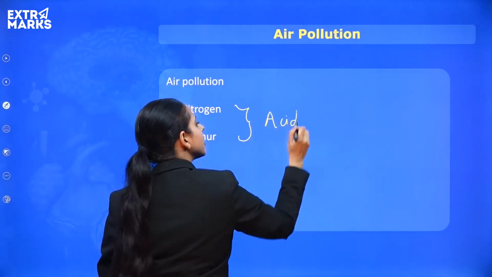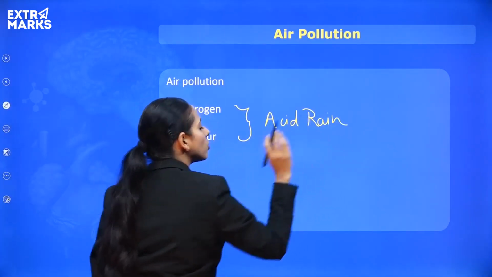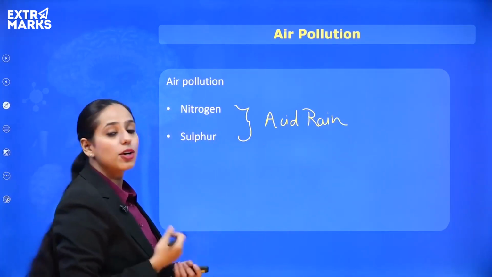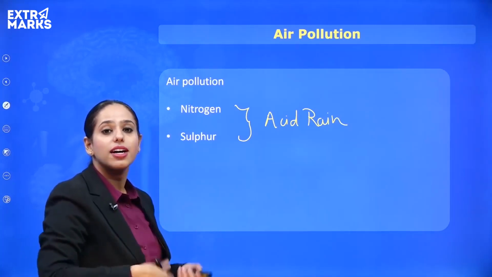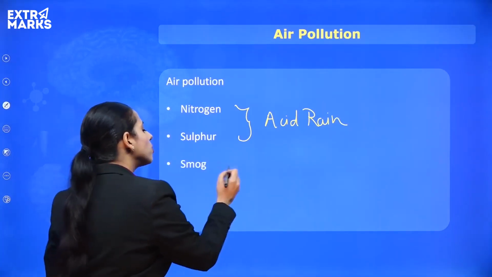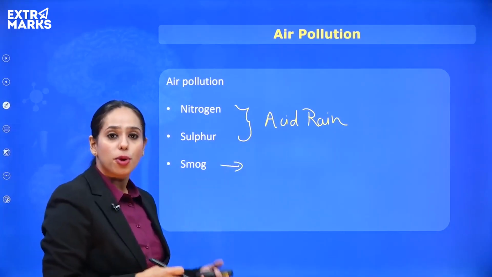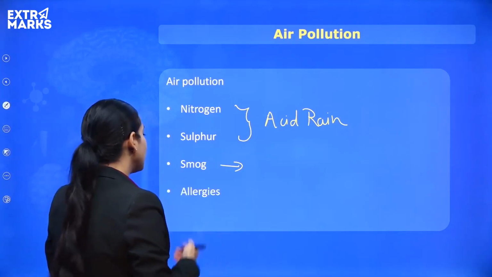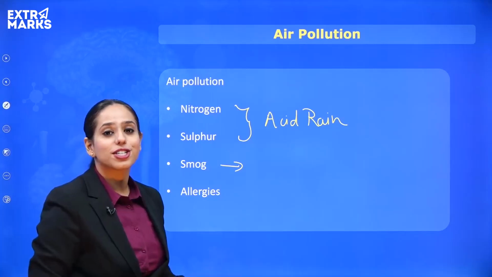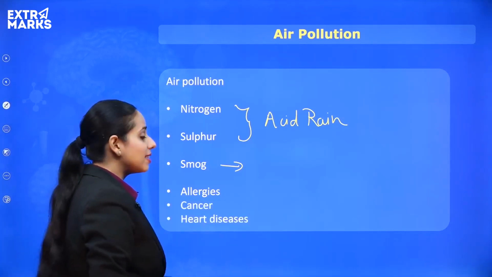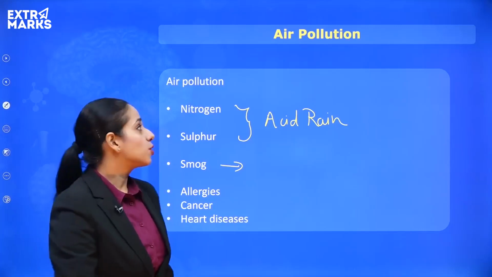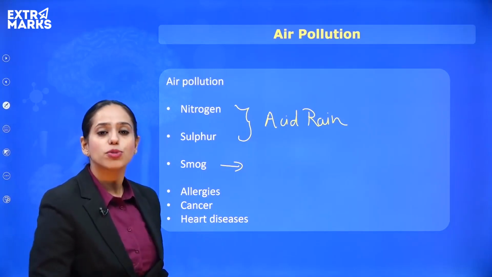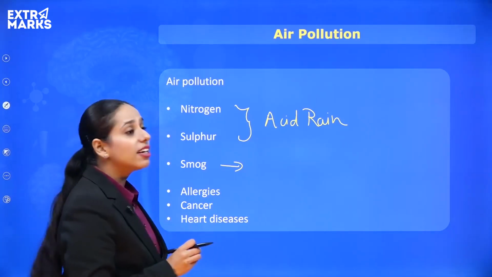Okay, so acid rain is very dangerous as it not only corrodes the buildings and causes marble cancer, but it is also dangerous for the eyes and for the other systems of the human body. It also leads to smog, which causes a lot of problems for air traffic, normal traffic, and health as well. It leads to different types of allergies in your body, and it leads to cancer and heart diseases as well. So that means these are all the problems that can be caused by water and air pollution. Both of them are very important and very scoring.